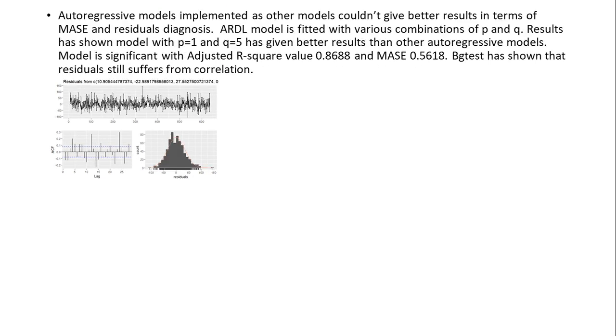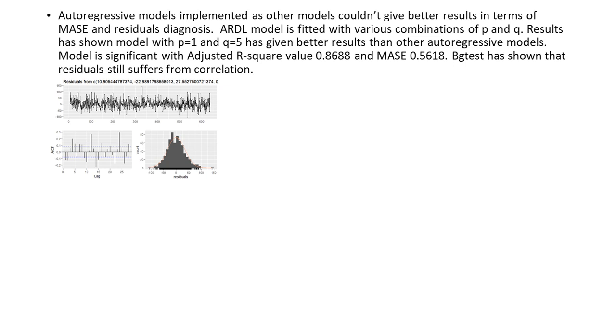Autoregressive models were implemented with various combinations of P and Q. It is observed that lags of temperature series were not significant after lag length 2, and hence different lag length values of Q are implemented with fixed P value 1. Also, lags of rainfall series after lag length 5 were not significant, and so we used all combinations with P value of 1 and Q value of 5. This approach was followed to avoid over parameterization of the model.